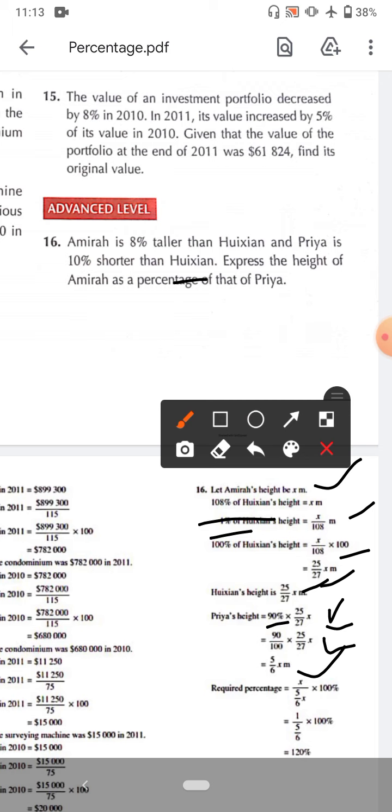So we have to find Amira as a percentage of Priya. The required fraction is x by Priya, 5 by 6. Finding the percentage, we multiply by 100%. This gives us 120%.